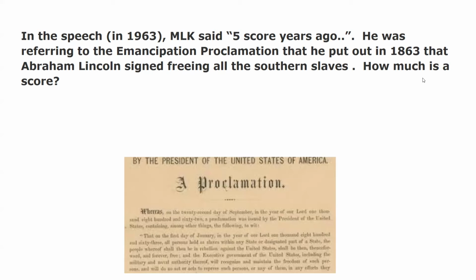He did it to honor Abraham Lincoln. And he was pointing out that Abraham Lincoln freed the slaves, and we've still got a lot of work to do. Just freeing a slave doesn't mean you have equal rights. And so I thought it was a very powerful